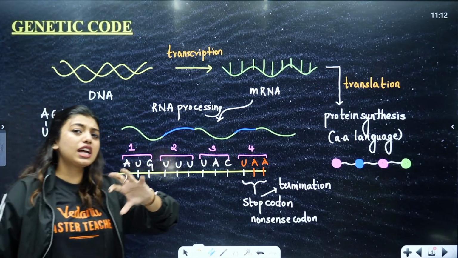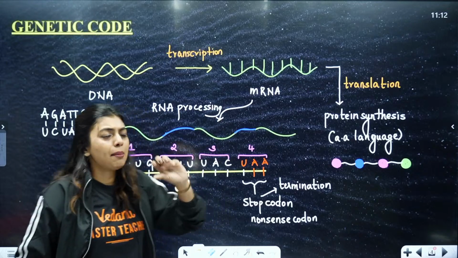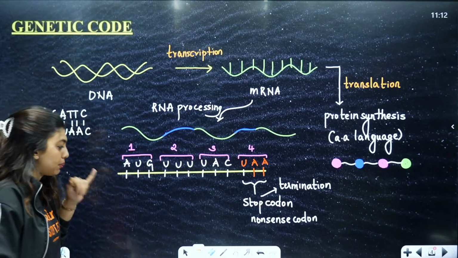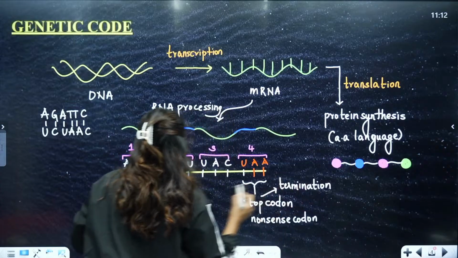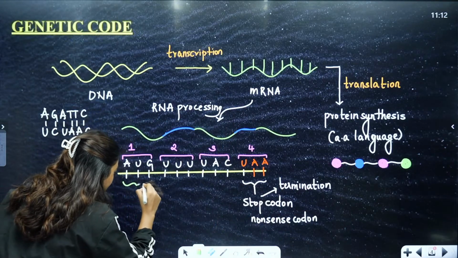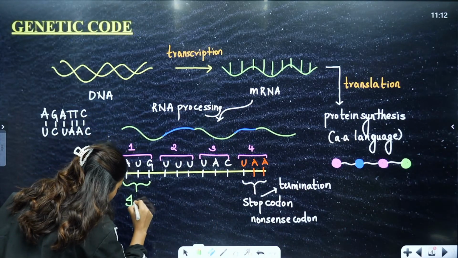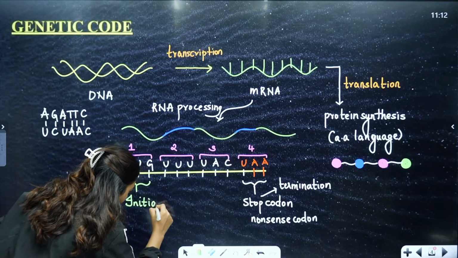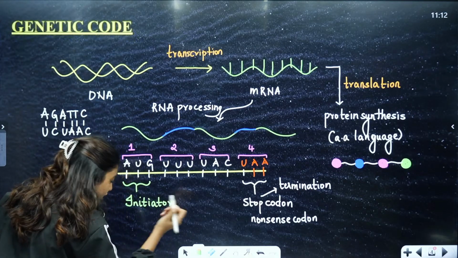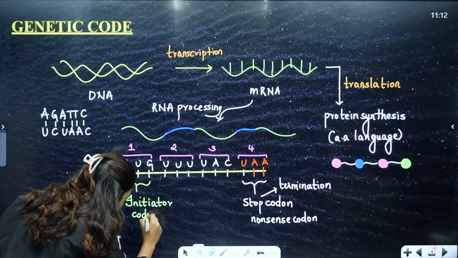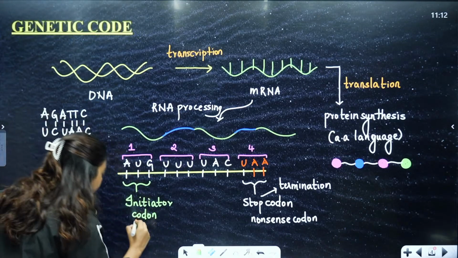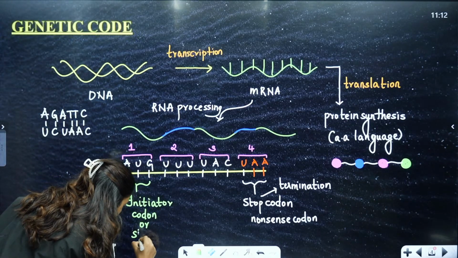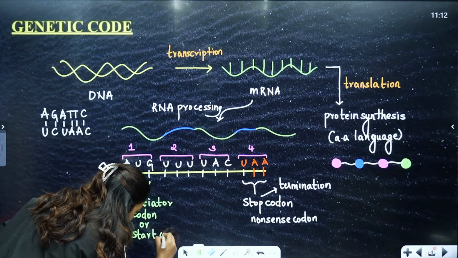Okay. Now, AUG has to code for some amino acid, right? But why have I written AUG in the starting? Because AUG will act as an initiator codon. Initiator codon means it is going to help us with initiation. So it is going to be an initiator codon, or we can say start codon, because we told stop, so we should have a start point also.